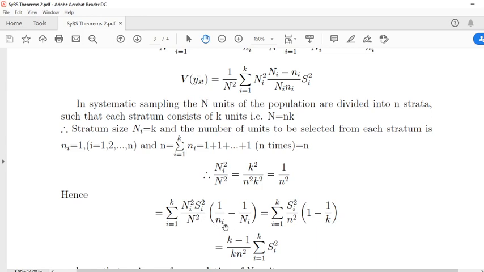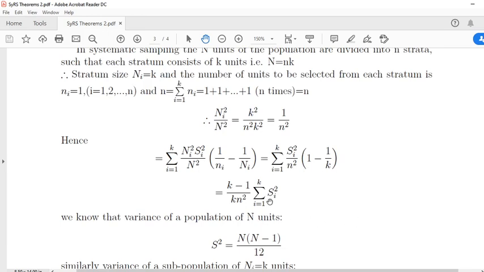Substituting ni is equal to k, we can write variance of y bar st in this form: k minus 1 by k into n square, summation i is equal to 1 to k si square.